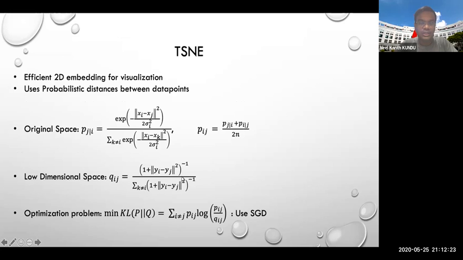Then we explored t-SNE, which is a very efficient algorithm for 2D embedding and for visualization that uses a probabilistic distance between data points. In the original space, it assumes the probability between the data points follows a Gaussian distribution, which depends on the Euclidean distance between the data points.